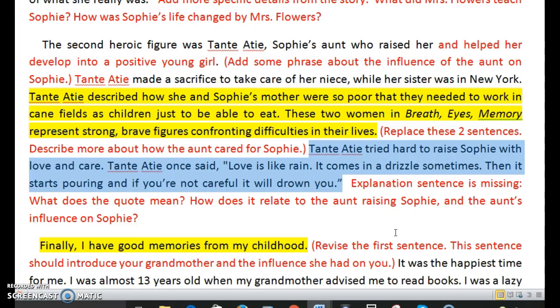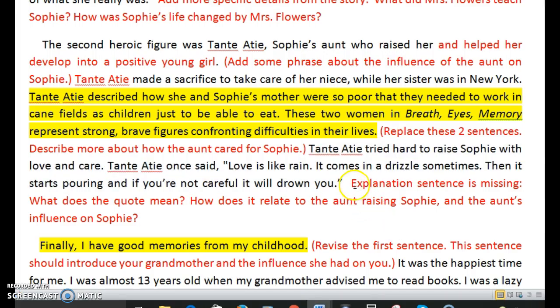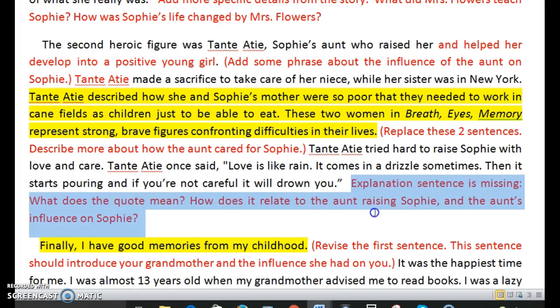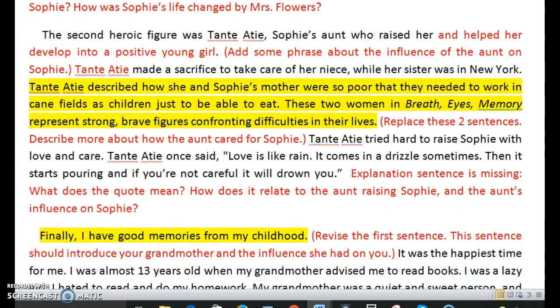This last bit here does relate to the aunt and the young girl, Sophie. And it includes a quote. The aunt once said, "Love is like rain. It comes in a drizzle sometimes, then it starts pouring, and if you're not careful, it will drown you." That's a great quote, but what does it mean? So remember from last week's video, you need an explanation sentence, and that sentence is missing. What does this quote mean? How does it relate to the aunt raising Sophie and the aunt's influence on Sophie? So that's what the writer needs to do to fix this paragraph.